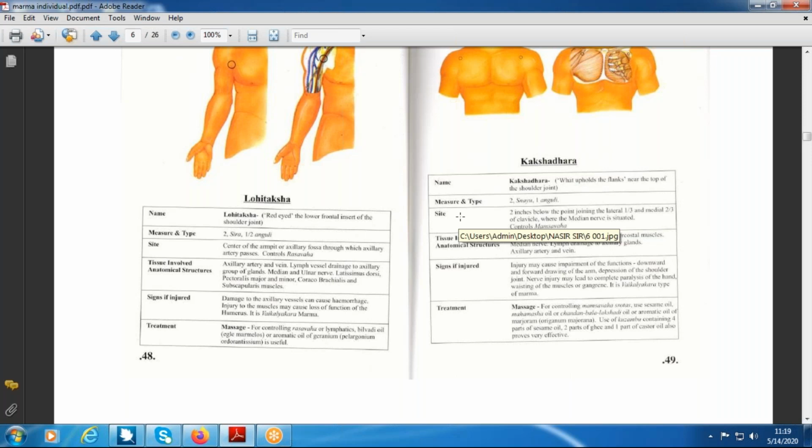What happens when we take medicine through the oral cavity? It has to go through the digestive system, and later it has to reach the blood. It will take time. Injection reaches the blood immediately. So if there is any injury to that particular area, it is considered Sira Marma and belongs to Vaikalyakara Marma. Sira here means the blood vessel variety of Marma. Vaikalyakara means any Vikalata.